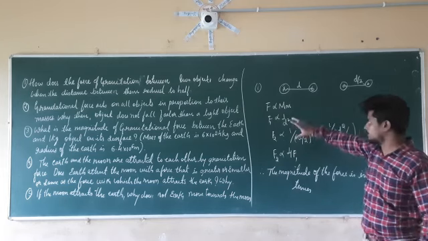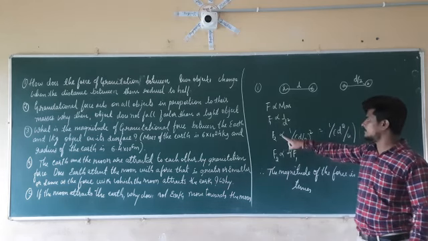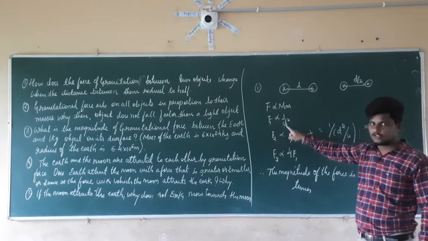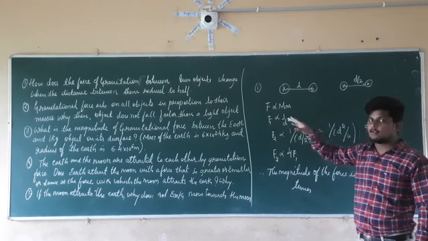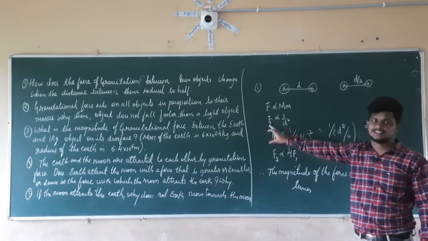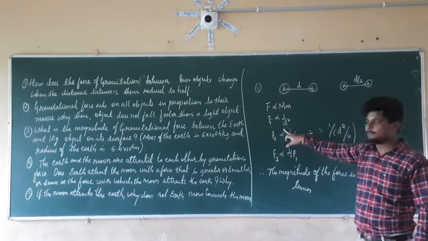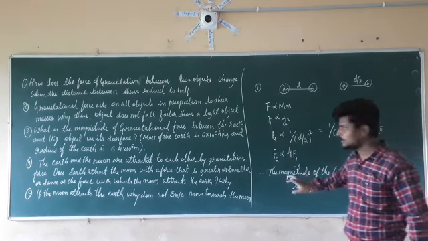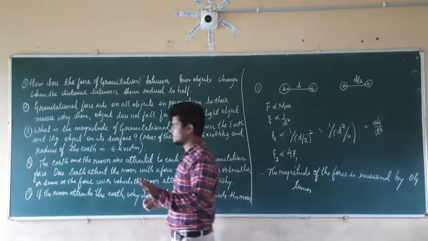There is no need to solve these things. Just remember F is inversely proportional to 1 by d square. If it is becoming d by 2, it is reducing 2 times, then its square will be 4 times. That means it is going to increase by 4 times. In the statement you have to write this. For the understanding purpose, I am solving this type of question. So this is the answer for the first question.